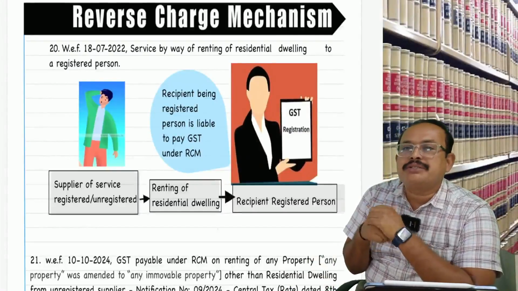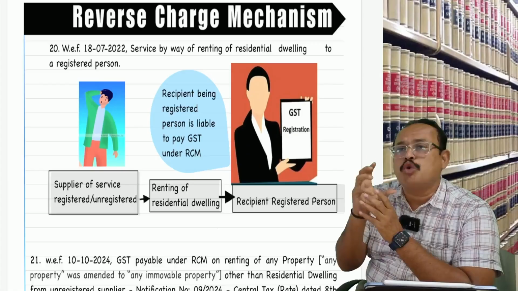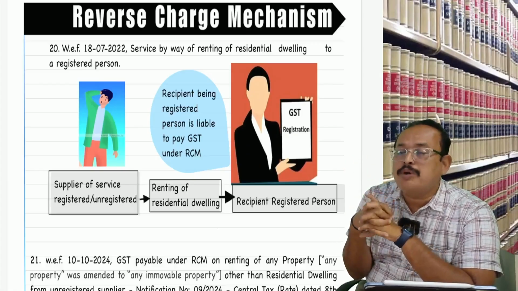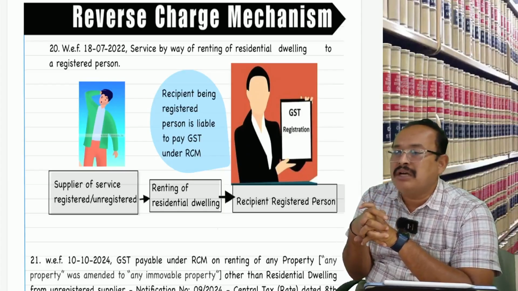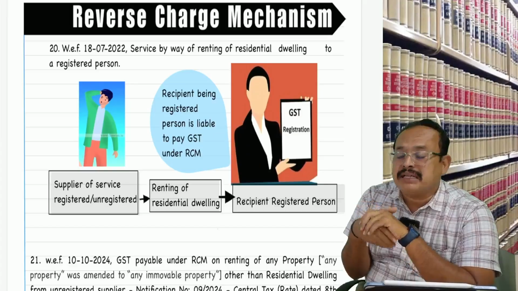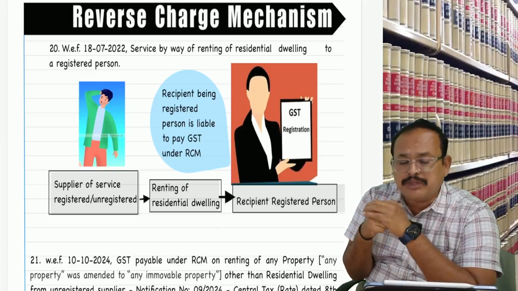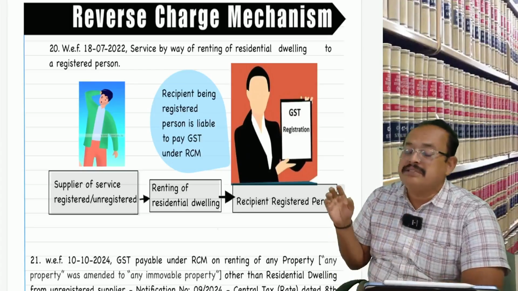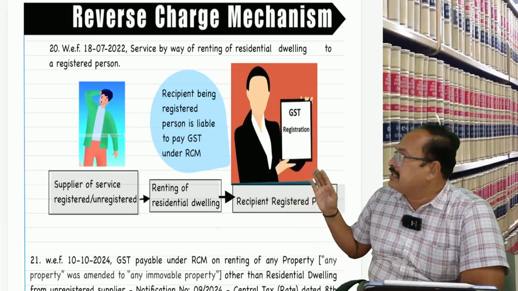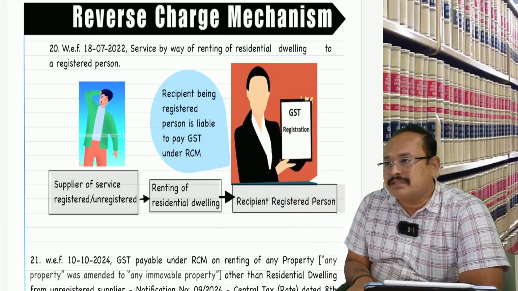In the last class, we referred to understanding the concept of scope of supply, which includes composite supply and mixed supply. After that, we referred to the composition scheme, a specific taxation by the taxpayer. Further, we referred to the reverse charge, in which supply of goods is the same, and to the maximum extent we covered the supply of services under RCM.